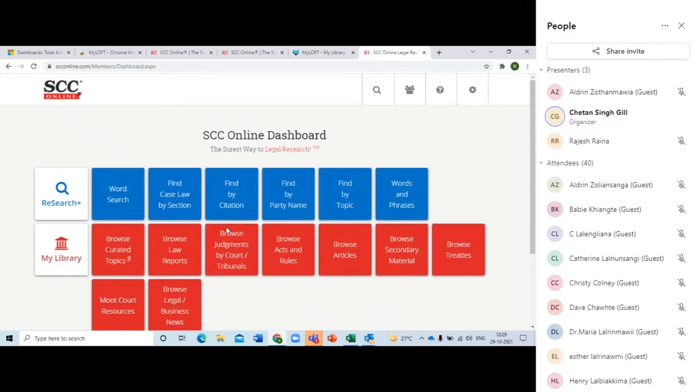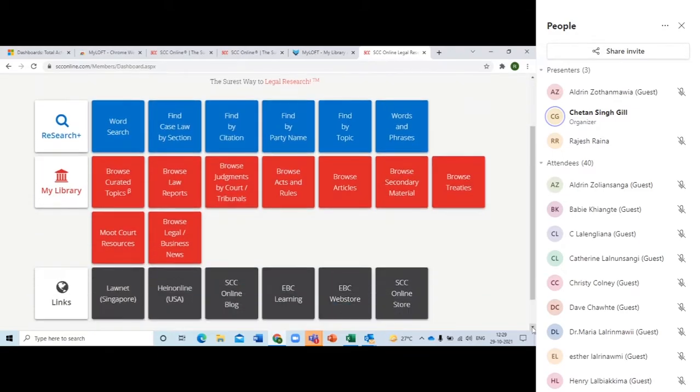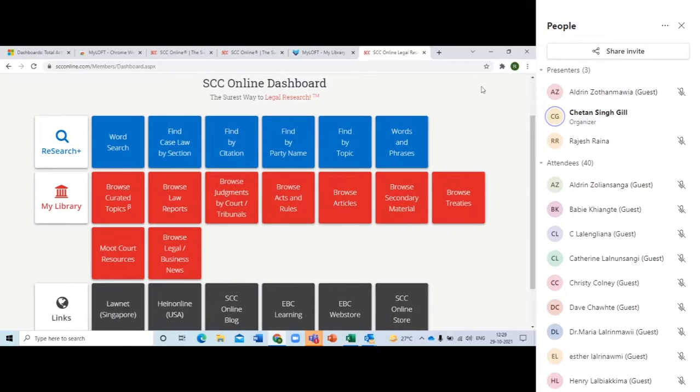And that's how you get to this particular screen. Now, this is the welcome screen or the landing page. There are different people using different names. I prefer calling it a dashboard. So this is the SCC Online dashboard. Different colors, a colorful screen. Now, each and every different tile that we have, that is blue, red, and a grayish, charcoal grayish color, has a different purpose.